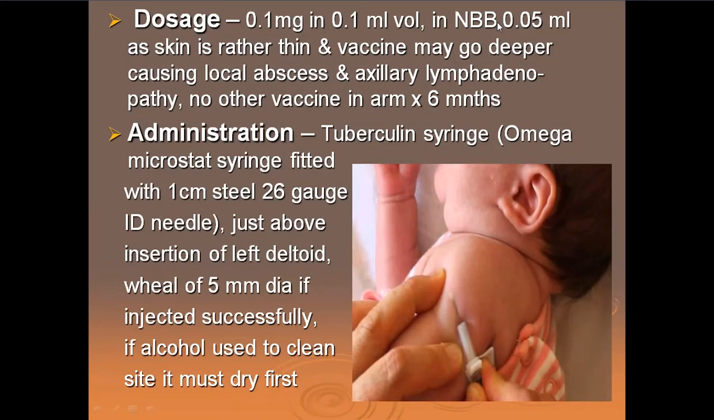You will see this syringe in our museum once you rejoin after lockdown. Remember to see that. It can be given with a normal syringe, but it is given with a tuberculin syringe. Just above insertion of the left deltoid. See the photograph where the person is holding the baby. He is also palpating the insertion of the deltoid and giving it accordingly. There is a wheal of 5 millimeter diameter if injected successfully. If alcohol is used to clean the site, remember that the site